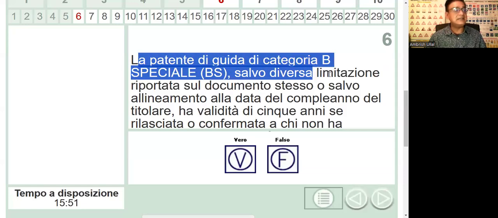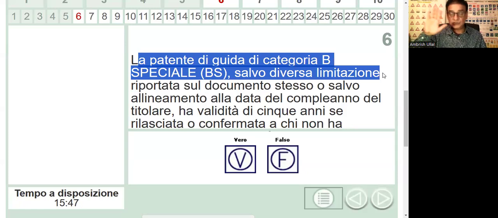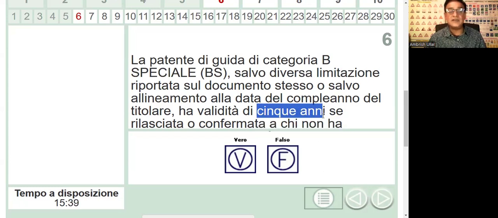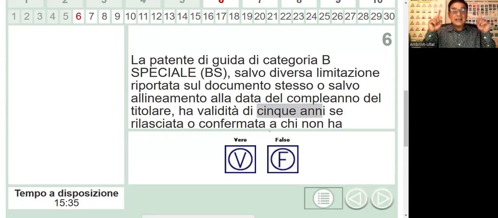La patente di categoria B. When it says salvo diverse limitazioni, wait, stop there. Look for the age of the driver, which I cannot see because the text is below. It says 5 years. It says they'll renew a license for 5 years. So which age group is the license renewed for 5 years?